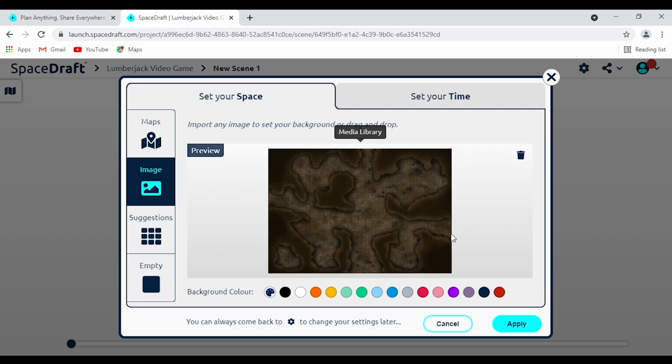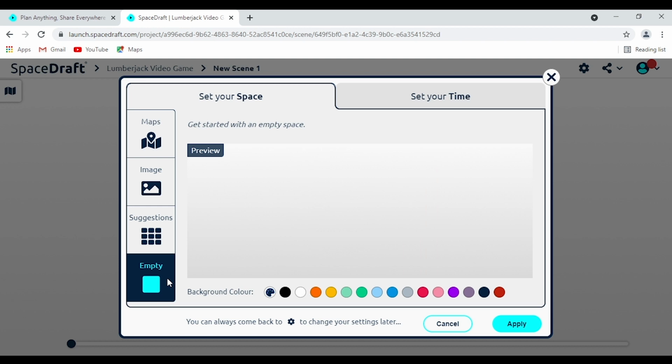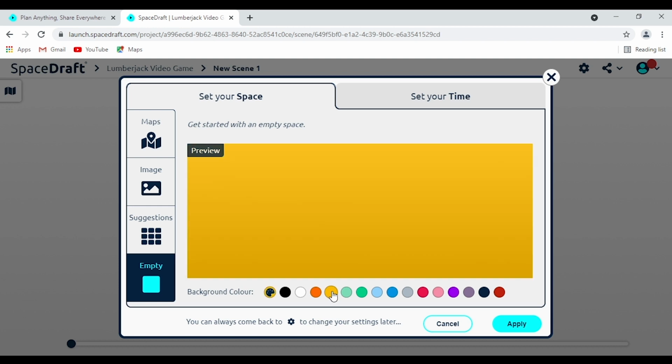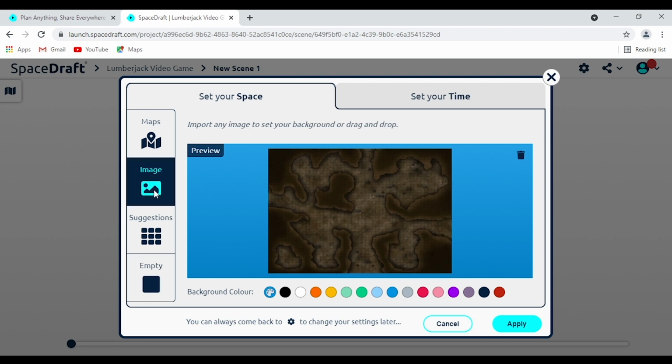There's your background. But maybe you go, that's not actually quite what I want. I want something a little bit more specific. Or actually, maybe I want nothing at all. You can have that. You can have an empty map. And you can change the color too. So just a plain old empty yellow space. Or a blue space. Or, if you have a specific image in mind, which is what we're going to do today, you can delete this by clicking the trash can button up here.